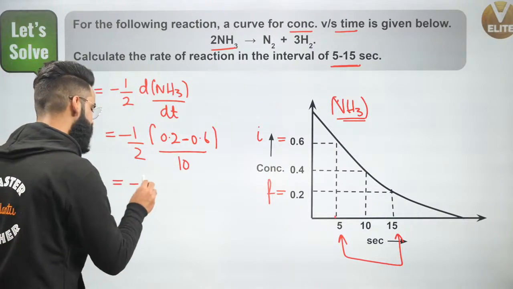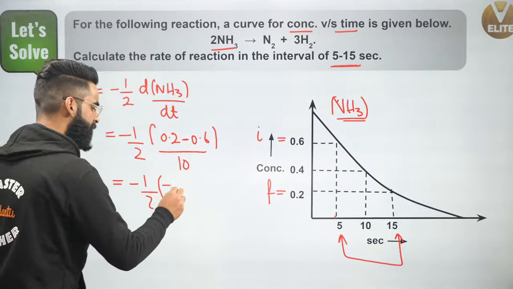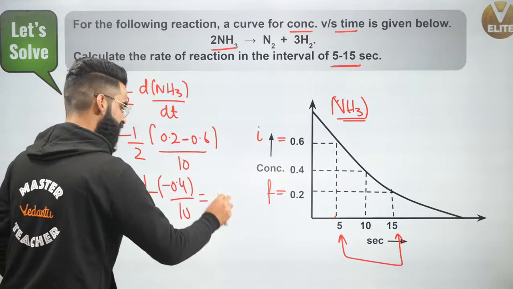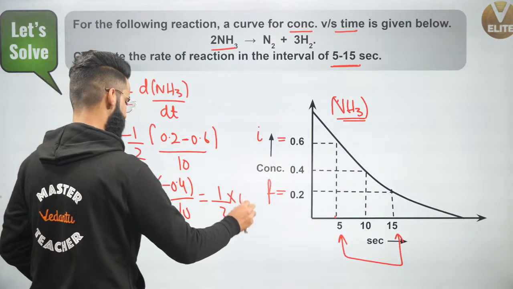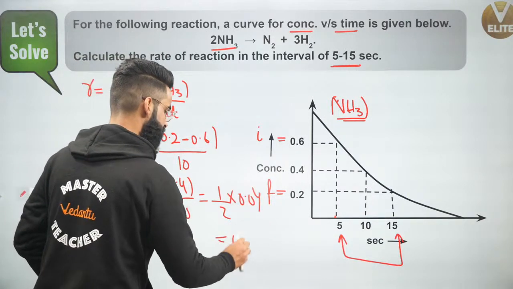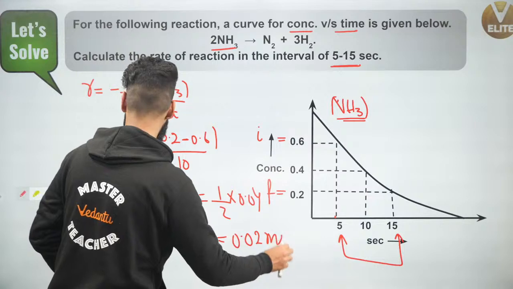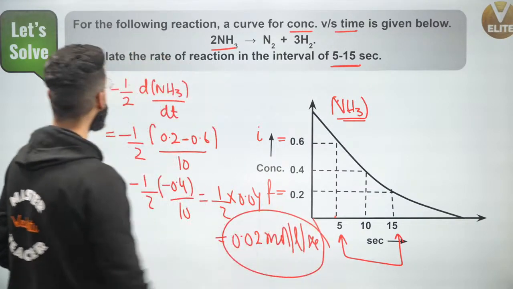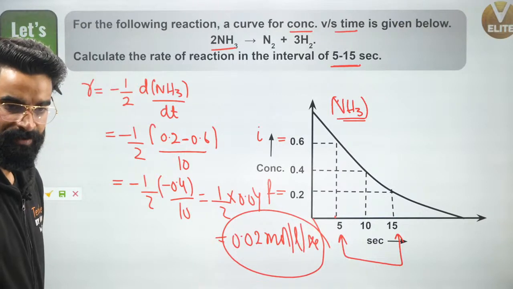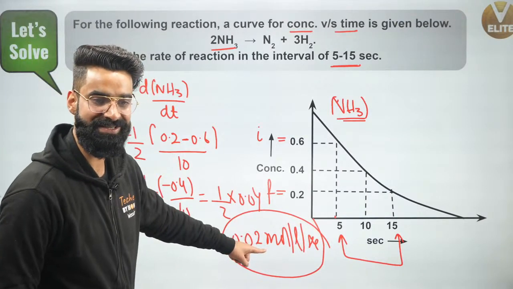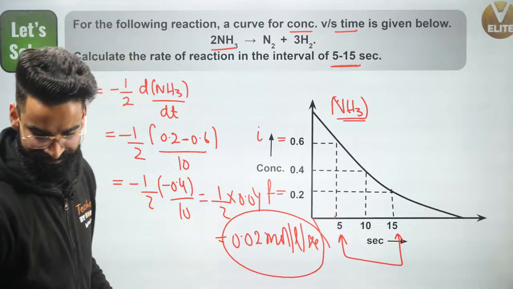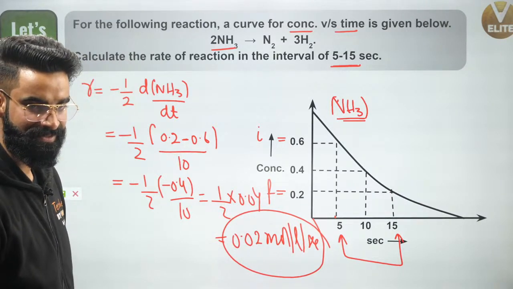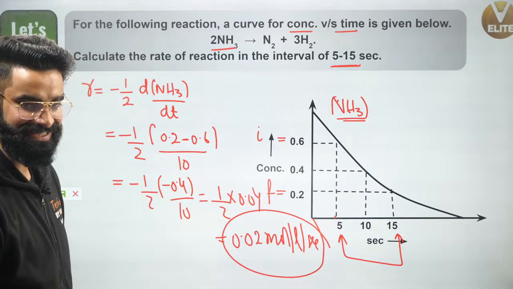Now, guys, it's simply going to be minus 1 upon 2 times minus 0.4 divided by 10. This will be plus 1 divided by 2 multiplied by 0.04, which is going to be 0.02. 0.02 moles per liter per second is going to be the rate of reaction, which we were supposed to calculate. See, guys, the rate is coming positive. I told you the rate is always positive, yeah?